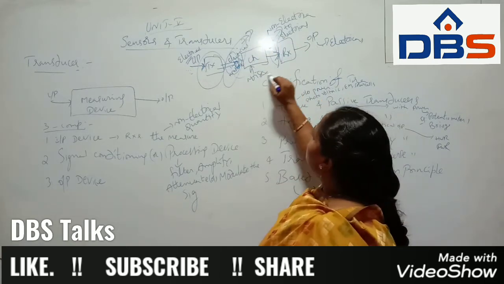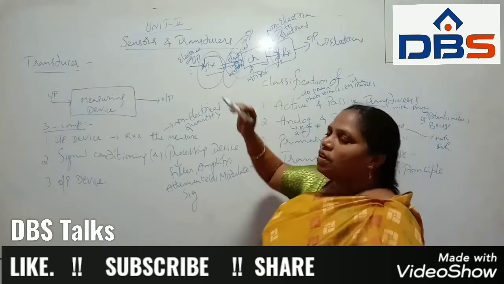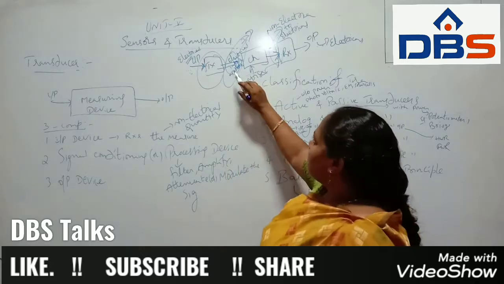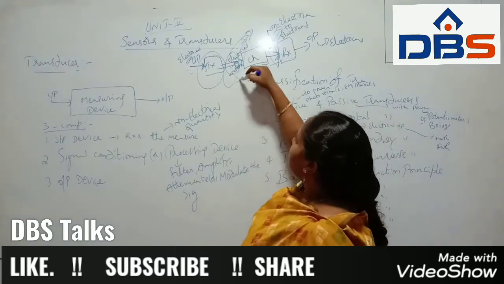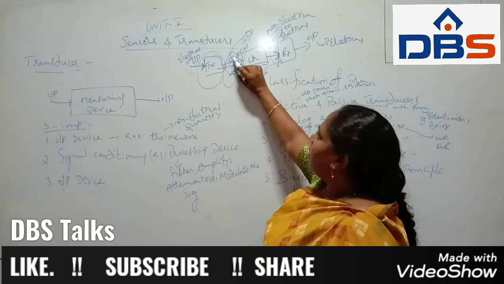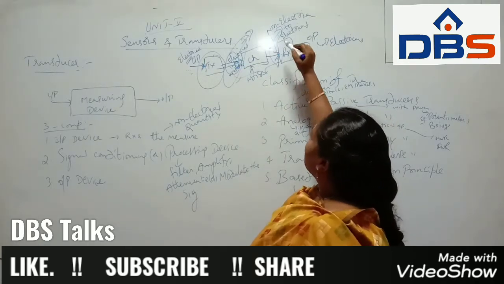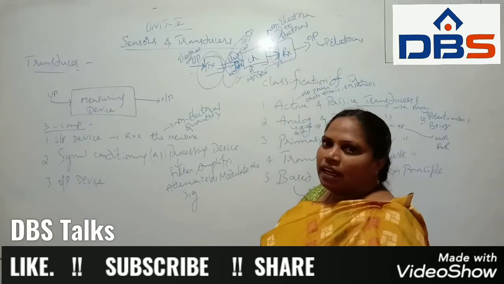What do we name these two devices? They perform the conversion from one form into another form, either electrical or non-electrical. On the transmitter side the conversion is from electrical signal into non-electrical signal. On the receiver side the conversion is from non-electrical signal into electrical signal.